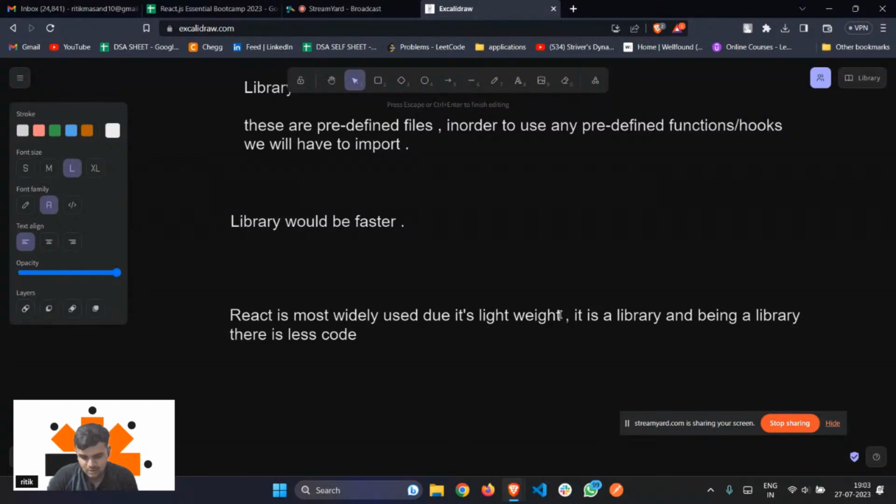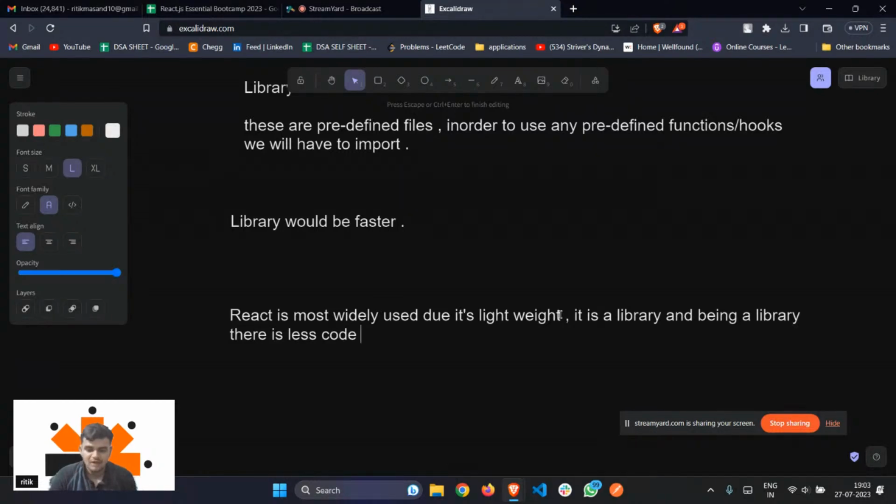So can we directly go to Next.js without React? No. You have to have knowledge of React if you want to go to Next.js, because Next.js is a very emerging tech stack. But in order to use that, you have to have knowledge of React.js and even JavaScript. Both of these should be there.